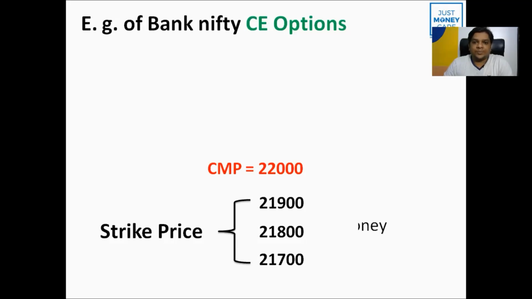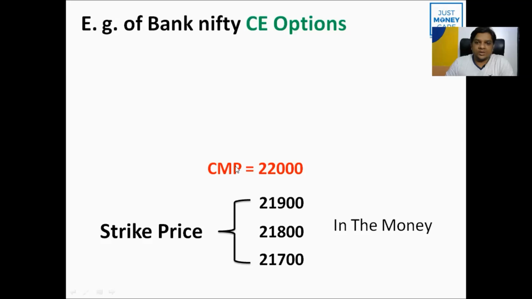We call them in the money options because the strike price is less than the current market price. You need to understand the correlation between the strike price and current market price. In the case of call options, whenever the strike price is less than the current market price, we call it in the money call options.